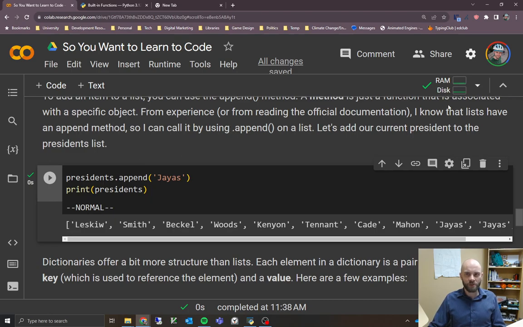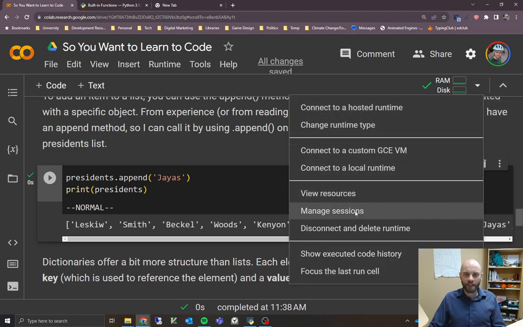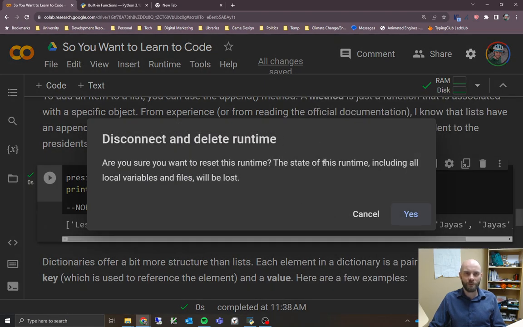So I mentioned that the variables are saved on this computer that's running in the background. But what happens if you close your browser tab and then come back later and want to pick up from where you left off and run the examples again? What you might run into here is that, and I can simulate this, if I click this down arrow, I can click disconnect and delete runtime, and that's going to do the same thing as if you left your code for more than half an hour without doing something, or if you closed your browser tab and then came back to it.